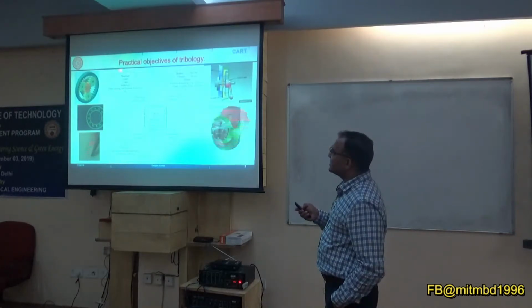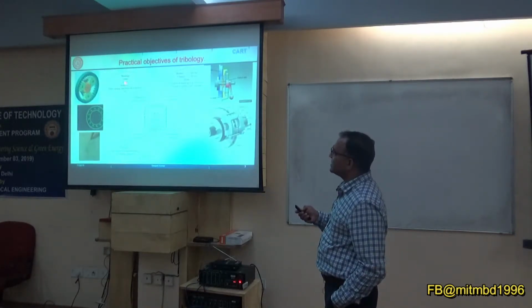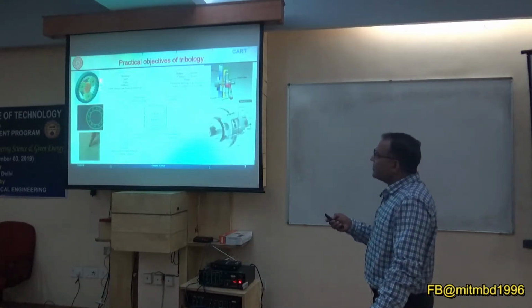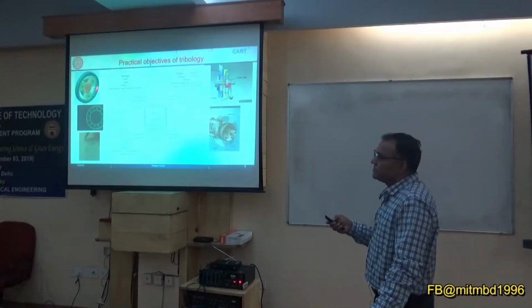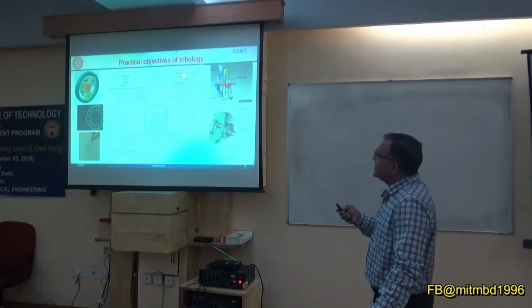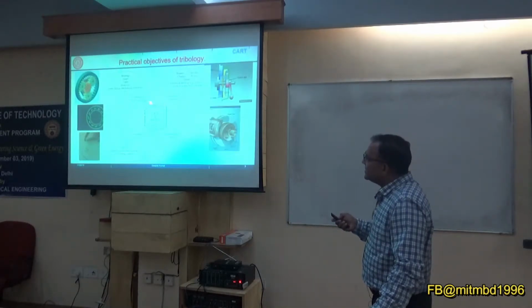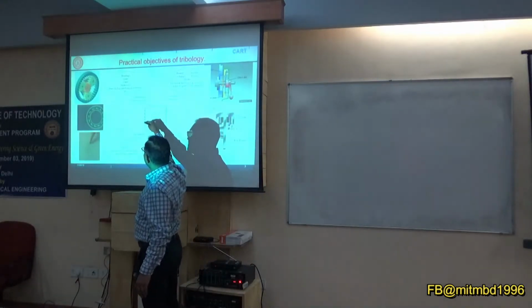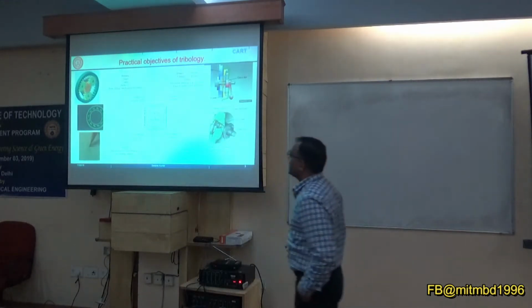If you see this area, bearings, gears, cams, and others are there. So here we need lubrication. And if you see here, here we need friction. In this corner, minimum friction, minimum wear.